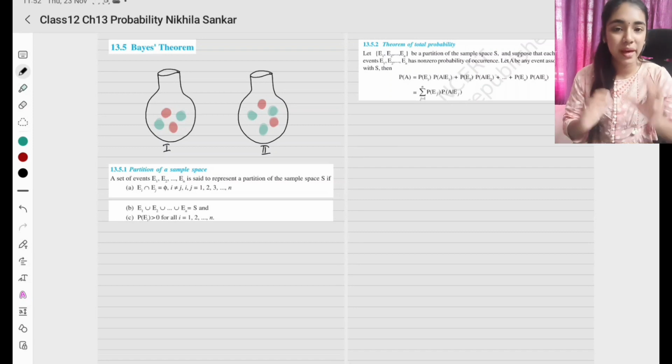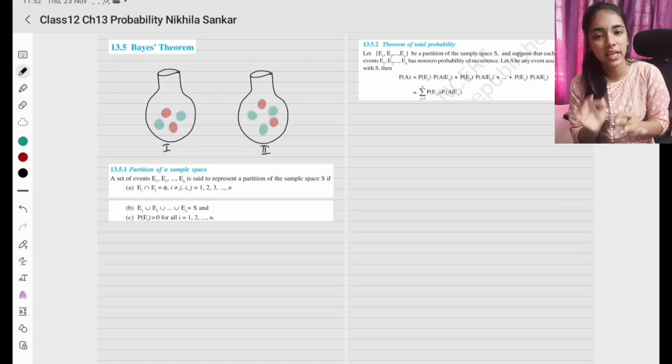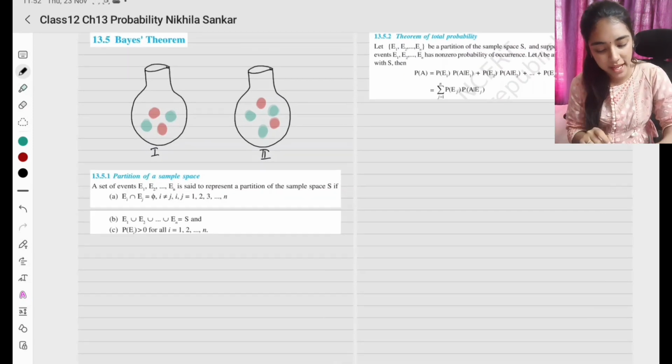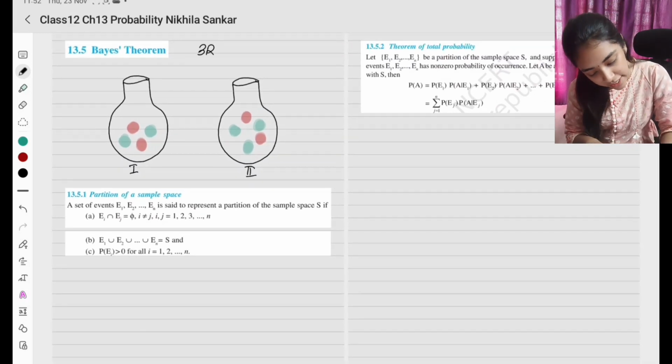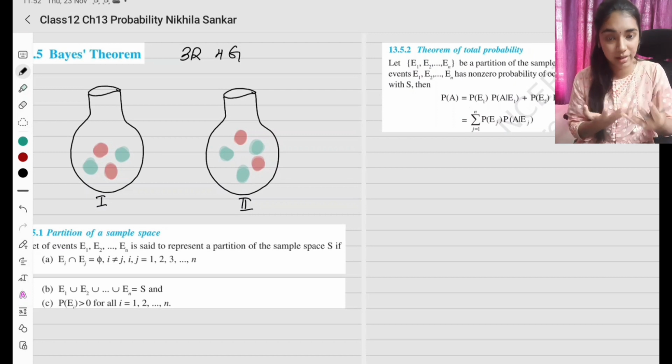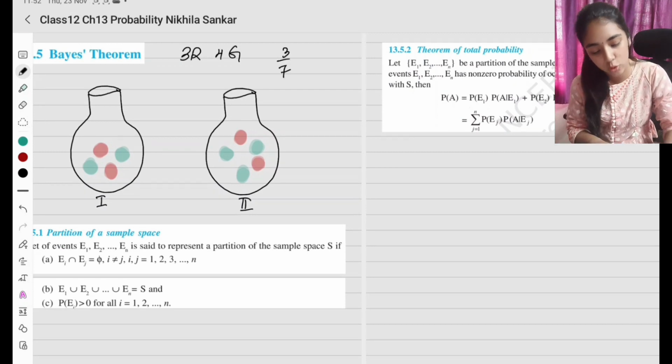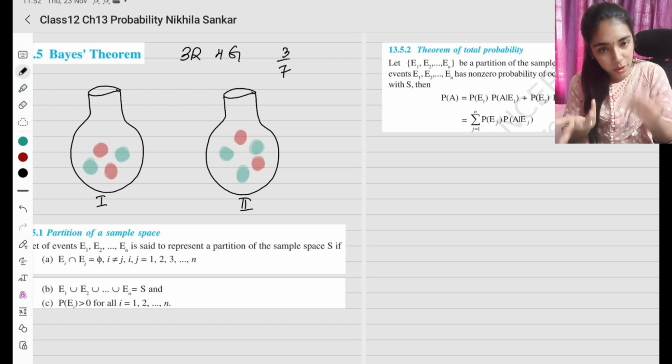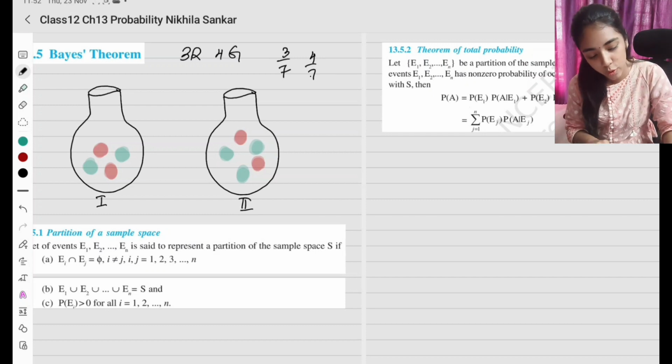Our next topic is Bayes theorem. Before this, here is what we have been seeing. Now in a bag you have, say, 3 red and 4 green balls. So what is the probability that it is a red ball? We do 3 divided by the total number of balls, 7. What is the probability that it is a green ball? So you have 4 divided by 7.